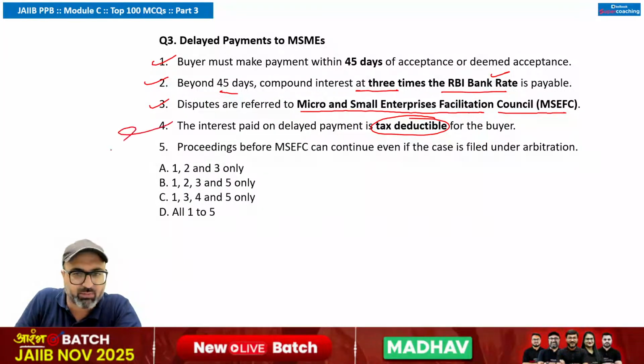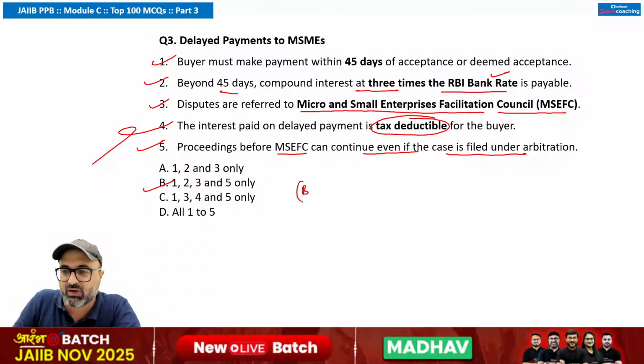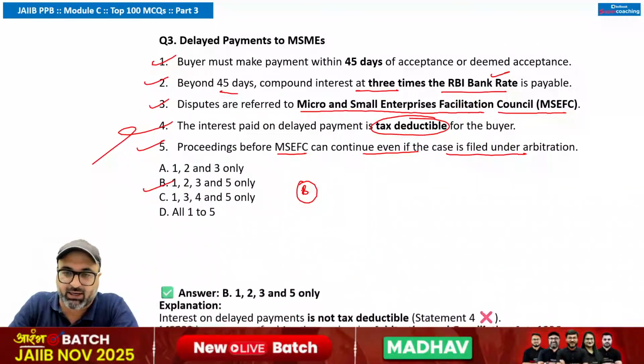The next point says interest paid on delayed payment is tax deductible for buyer. No, sir. Interest payment is not tax deductible. It is tax free. Proceedings before MSEFC can continue even if the case is filed under arbitration. So answer to this particular question would be B option. 1, 2, 3 and 5 are correct.